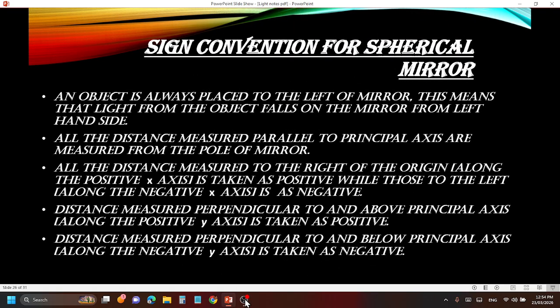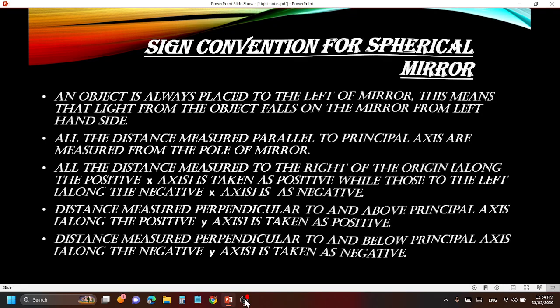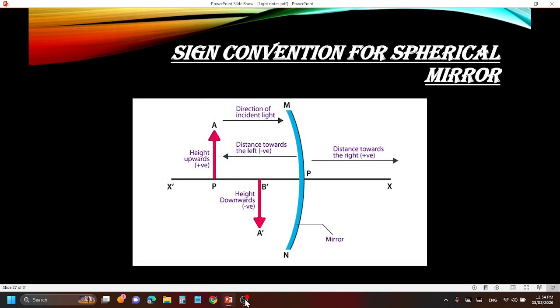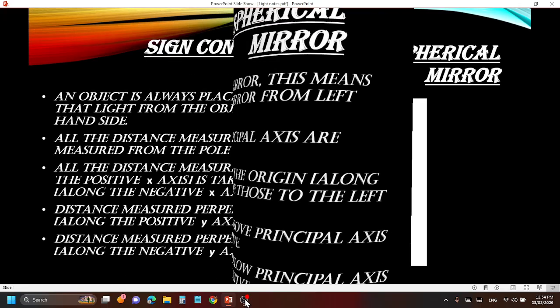Now see, the first thing to remember every time: an object is always placed to the left of the mirror. This means that light from the object falls on the mirror from the left hand side. Every time, the object is always kept on the LHS, the left hand side, not on the right, on the left only. In maths, you have proved LHS equals RHS, for instance that root 2 is irrational.